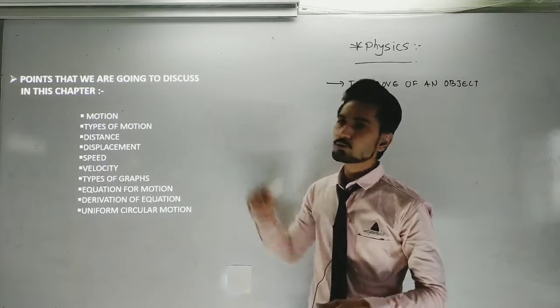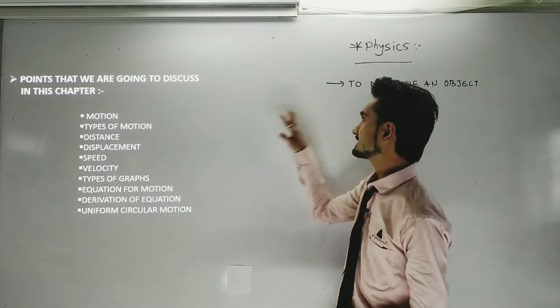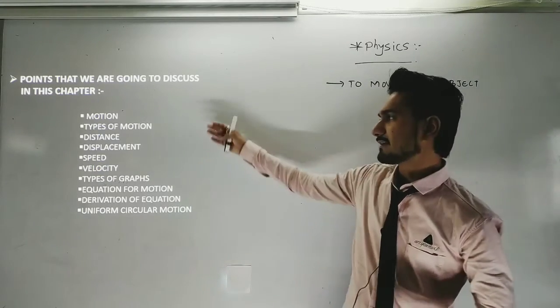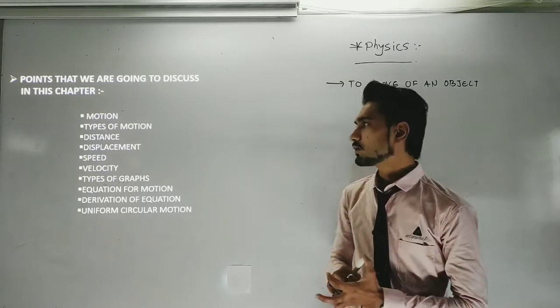So first we need to understand what motion is; generally we can say it is to move. Afterwards we are going to see the types of motion.